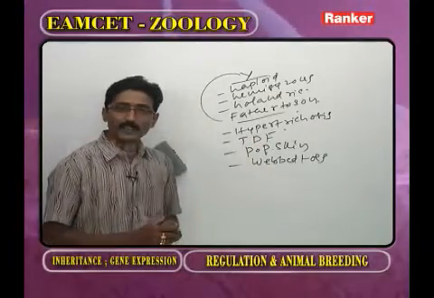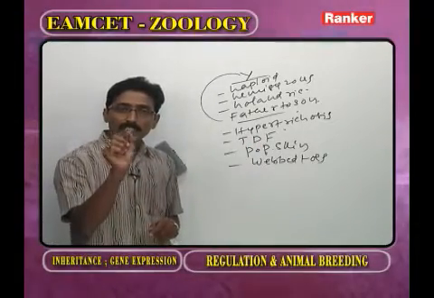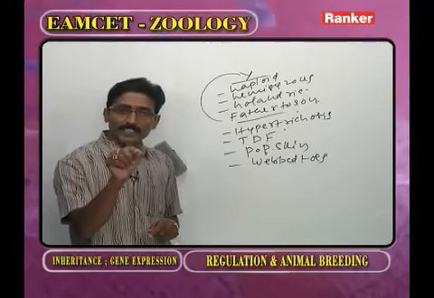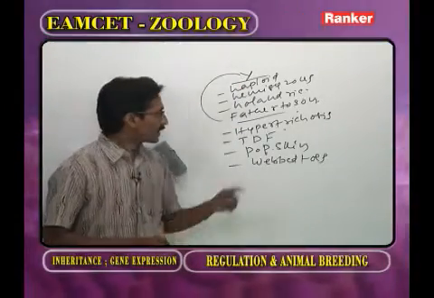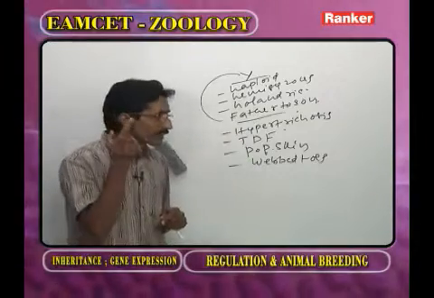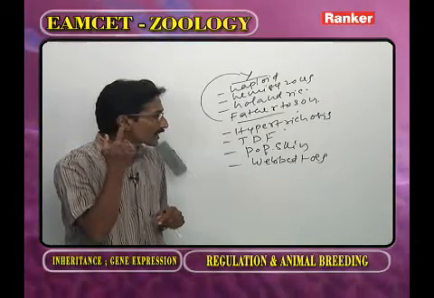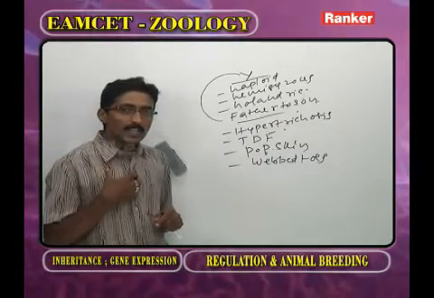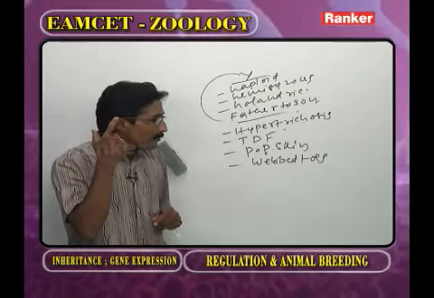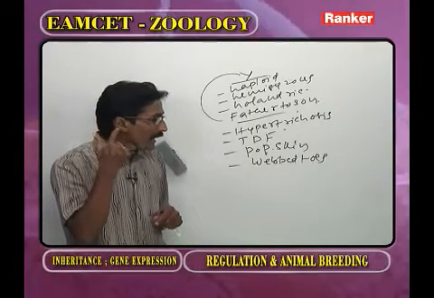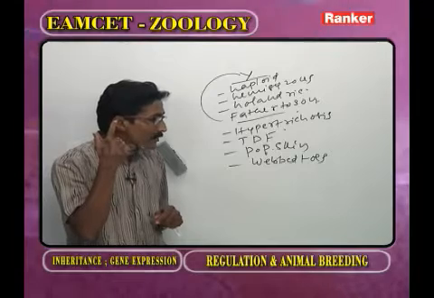Testis determining factor. For the development of the testis, the gene is required. That is present on the Y chromosome. What about hypertrichosis? Hairs are present on the external ear. My father has hypertrichosis. On my father's external ear, hairs are present.